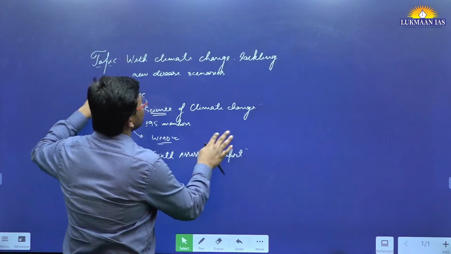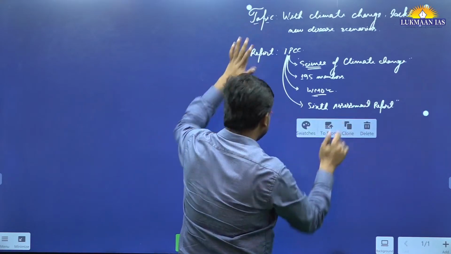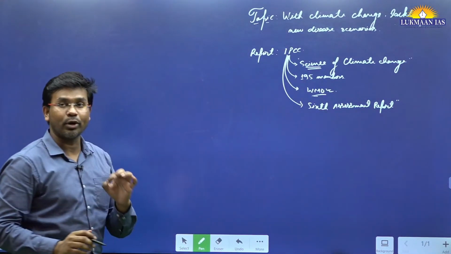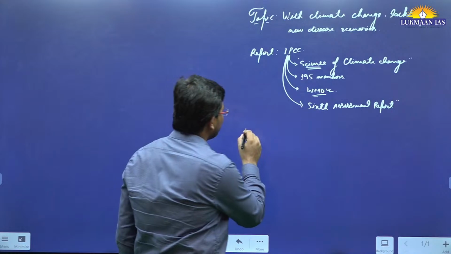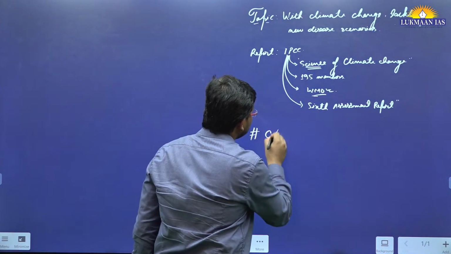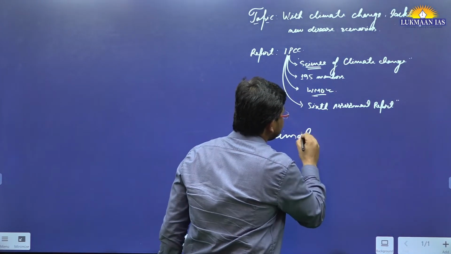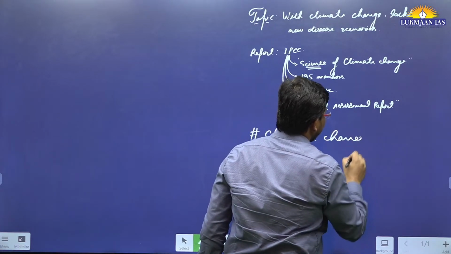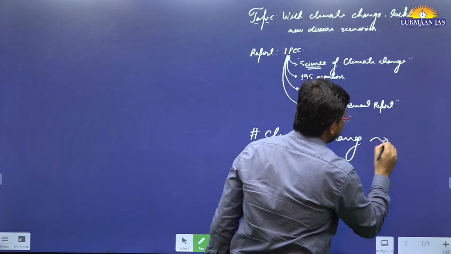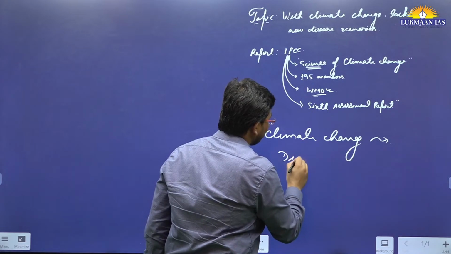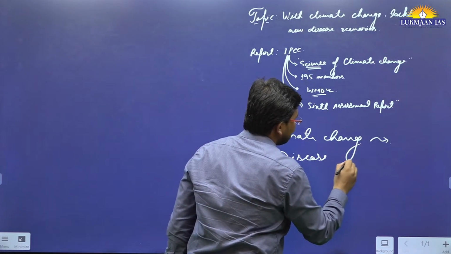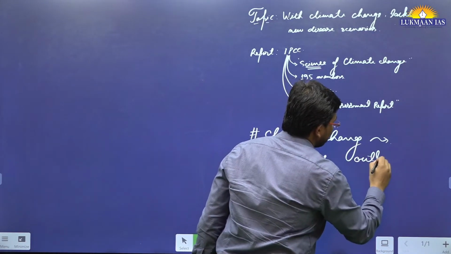Okay, so in this context we are going to understand an important issue. So that issue is that, how this climate change is associated with disease outbreak.